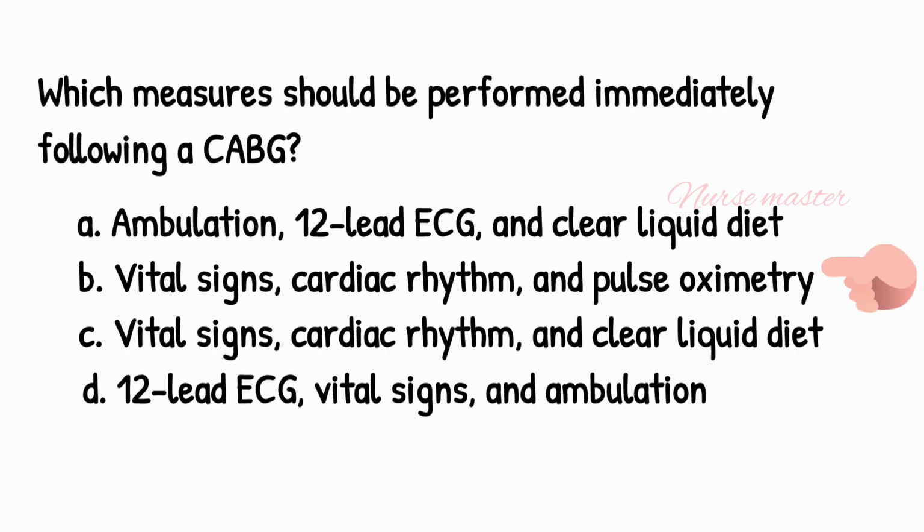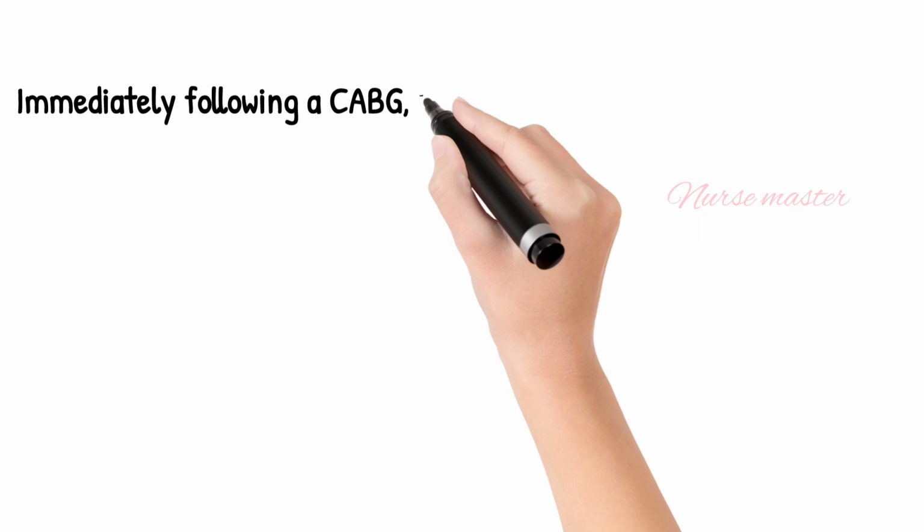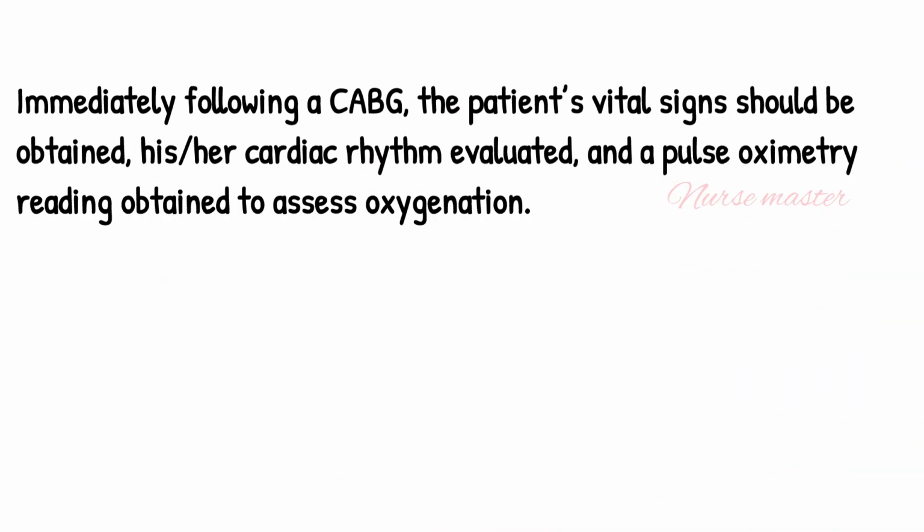The answer is option B, vital signs, cardiac rhythm and pulse oximetry. Immediately following a CABG, the patient's vital signs should be obtained, his or her cardiac rhythm evaluated, and pulse oximetry reading obtained to assess oxygenation.